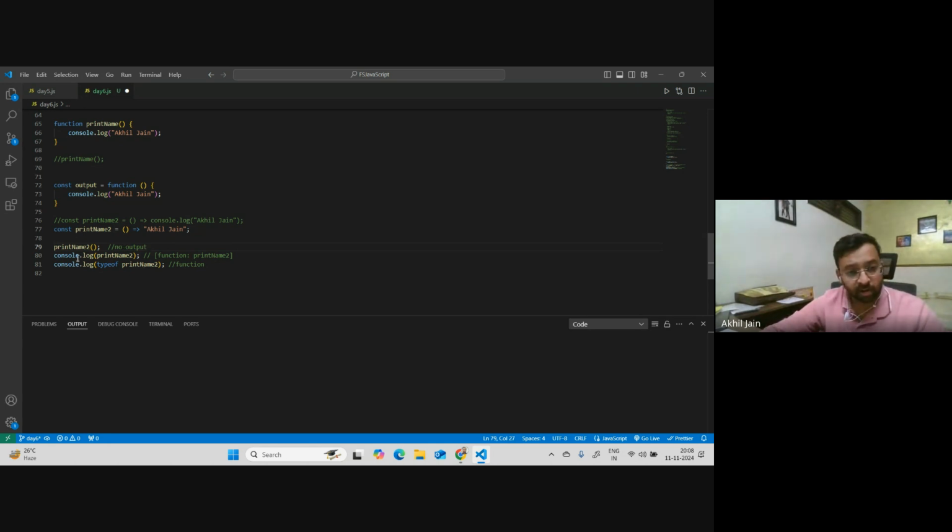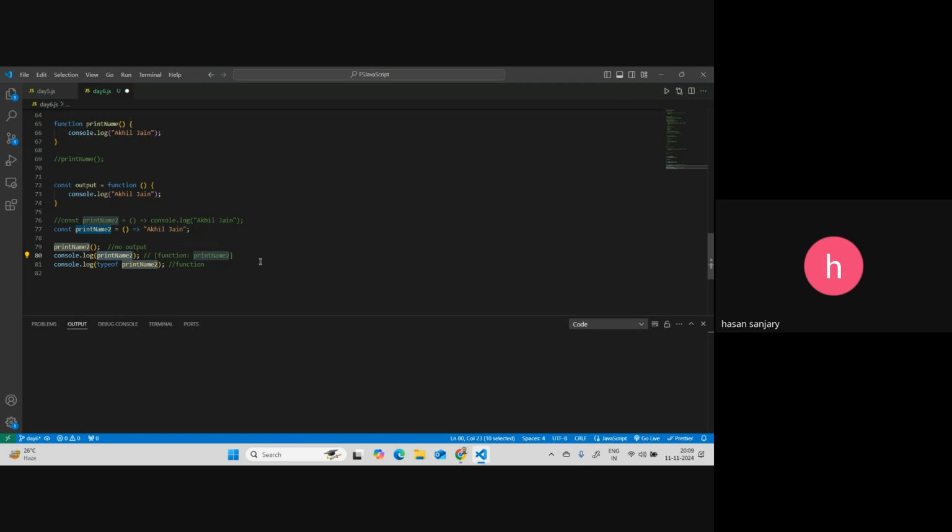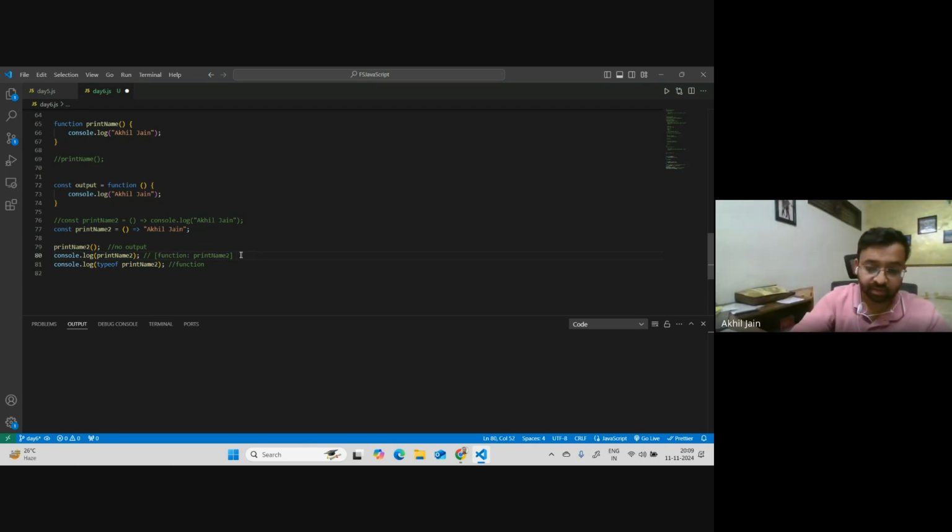What output will I get if I run console.log print name two? Same thing, I believe. Same function thing. Print the same thing, right? So it will be the same thing. Okay, you're saying same thing. Okay, print name two, same thing.